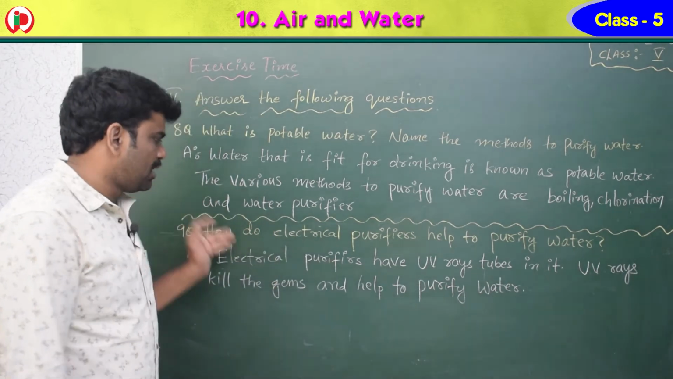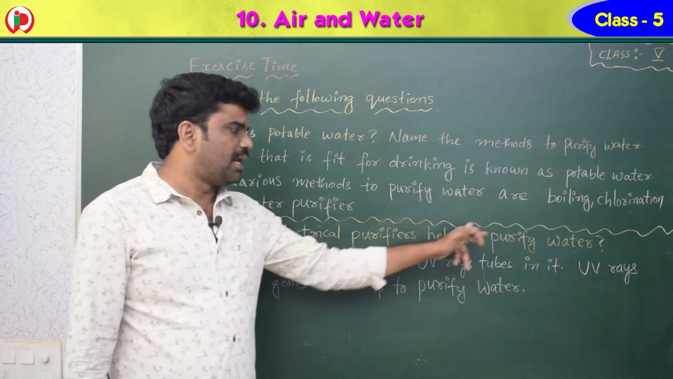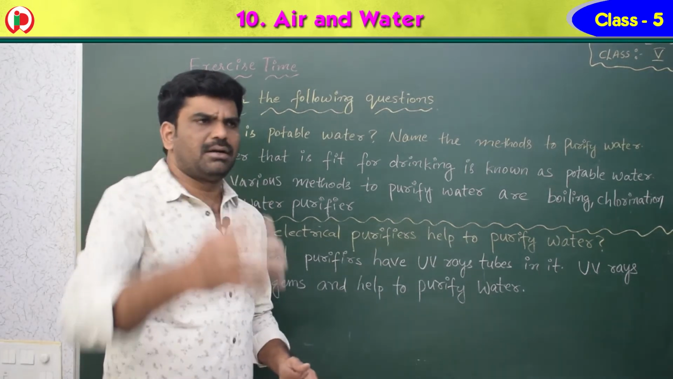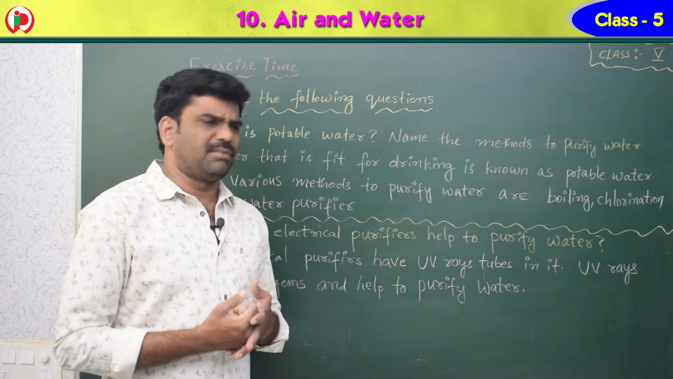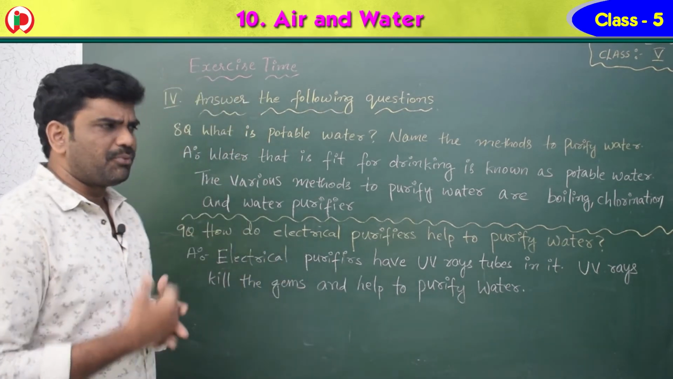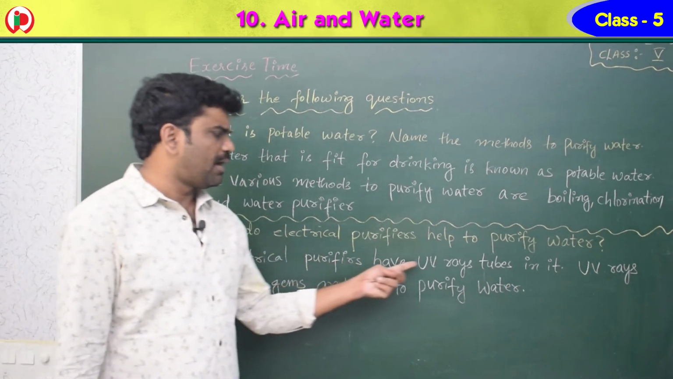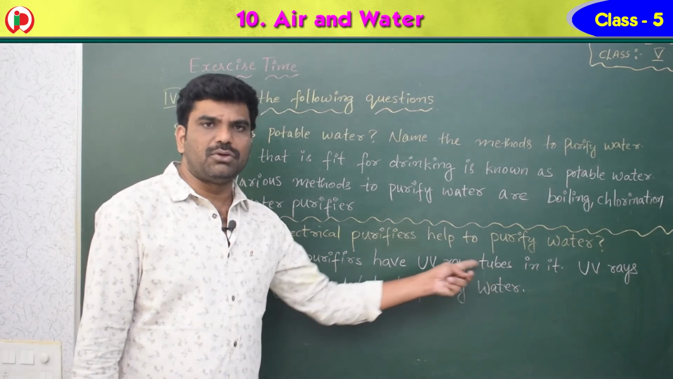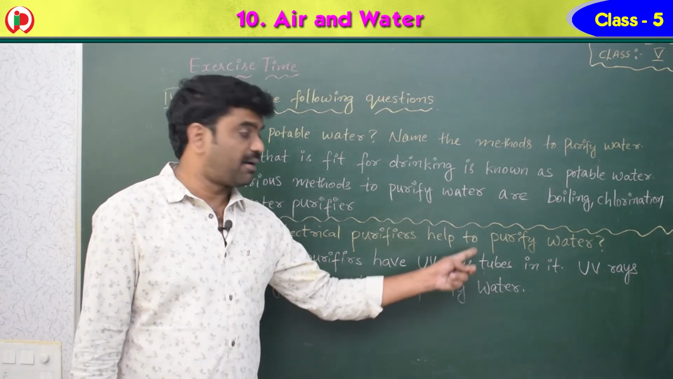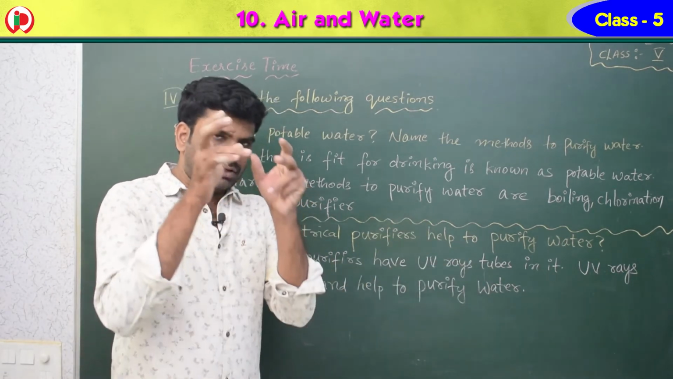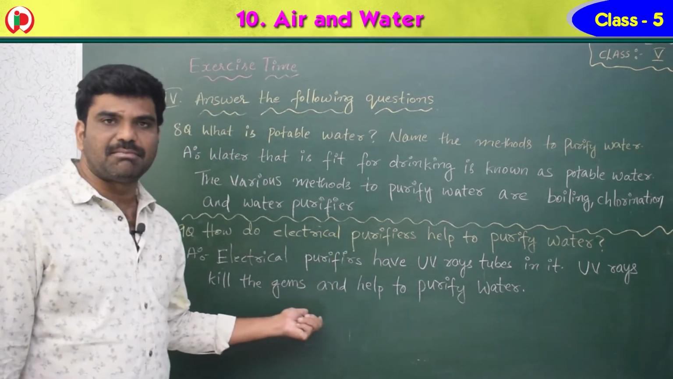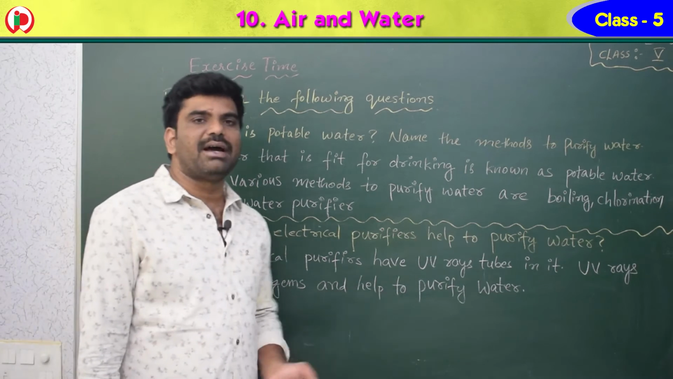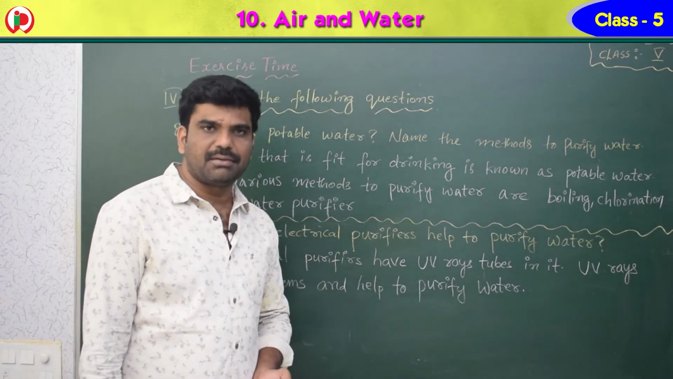Ninth question. How do electrical purifiers help to purify water? So you know that electrical purifiers like Aquaguards or so many are there in the market. So, okay. So how will they purify water? Electrical purifiers have UV ray tubes. UV means ultraviolet rays in it. So those tubes are made up of UV rays. These UV rays kill the germs and help to purify water. Okay.